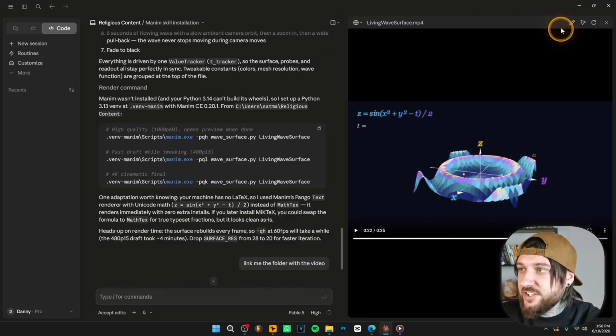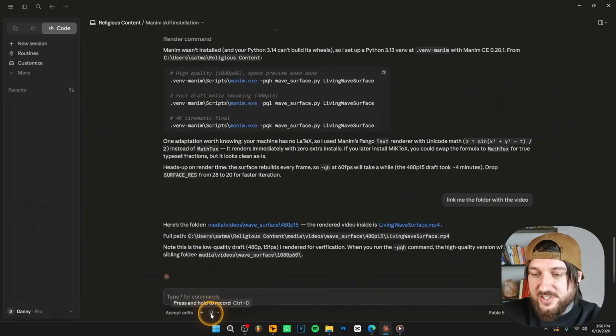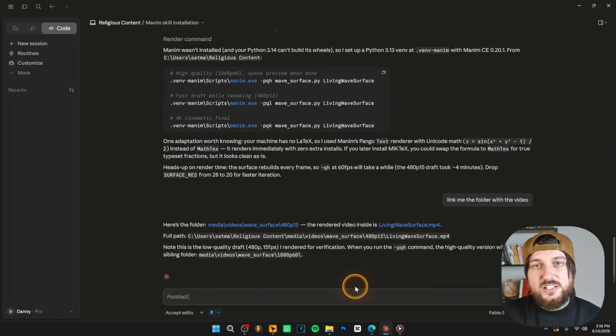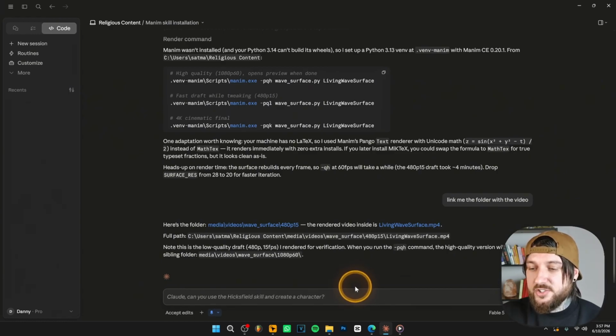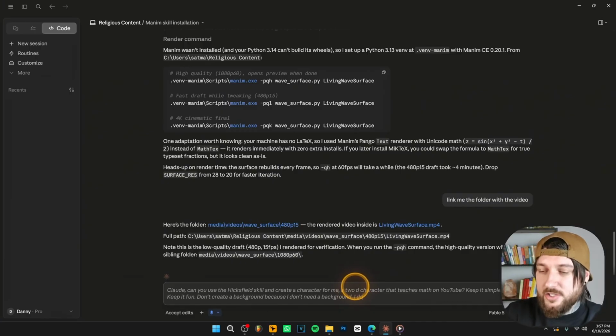After you create the Higgsfield skill, you can close the terminal, go back to your Claude Code, and over here inside Claude Code, you can ask Claude Code to use the skill to create your own character or your own avatar. So here's what I'm gonna do. I'm gonna use my microphone over here. I'm gonna click on the microphone so I don't type a lot, and I'm gonna ask Claude Code to create a character for me. So, hey Claude, can you use the Higgsfield skill and create a character for me, a 2D character that teaches math on YouTube? Keep it simple, keep it fun. Don't create a background because I don't need a background. I just want the character.